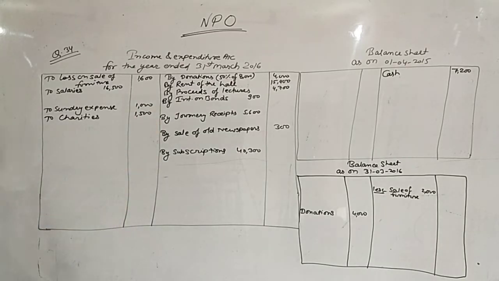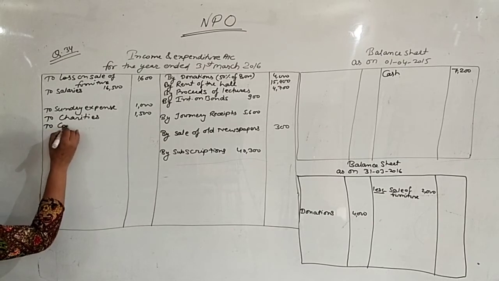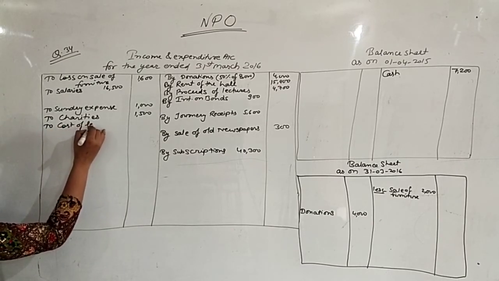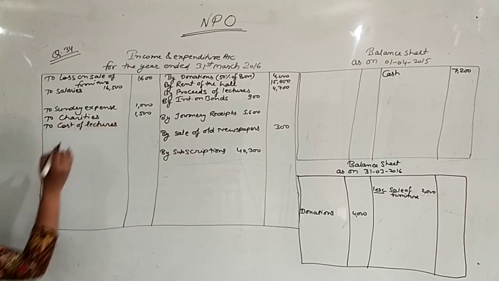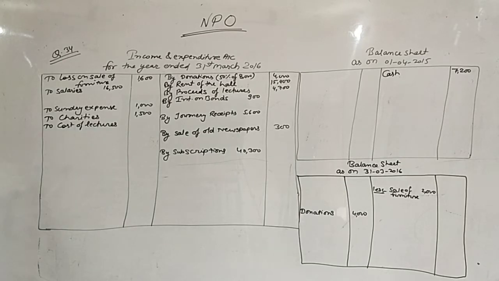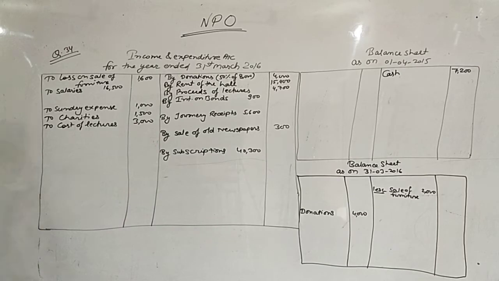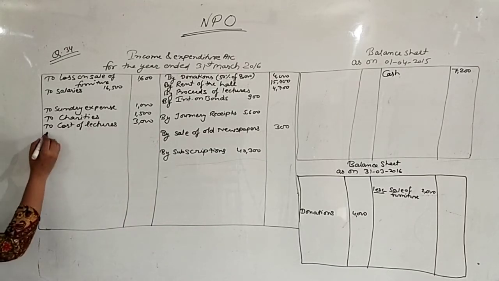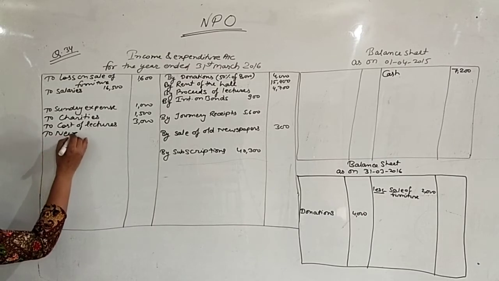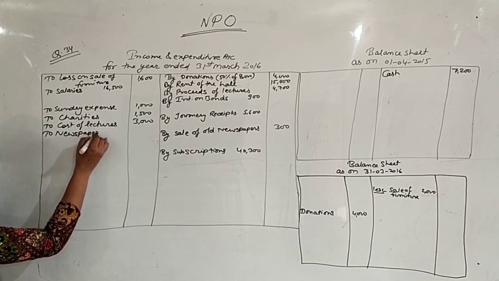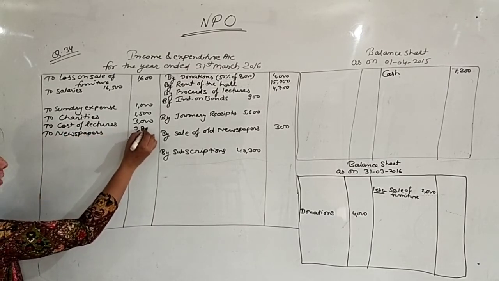Cost of lectures 3000. Newspapers 3,800.